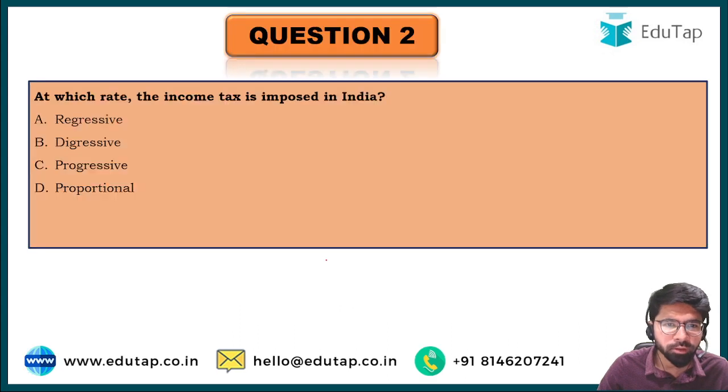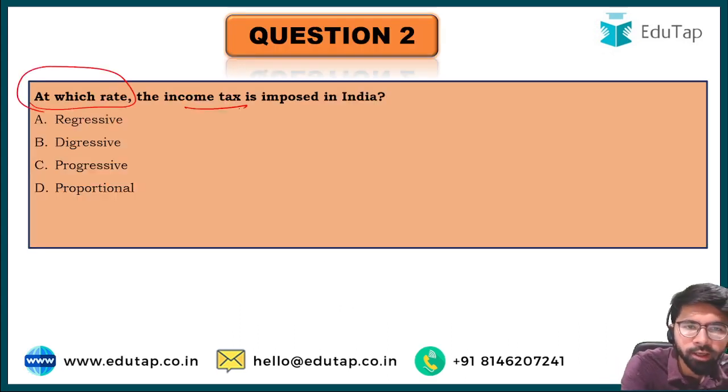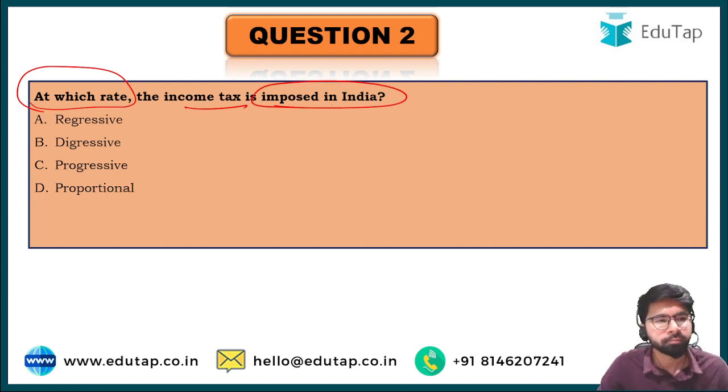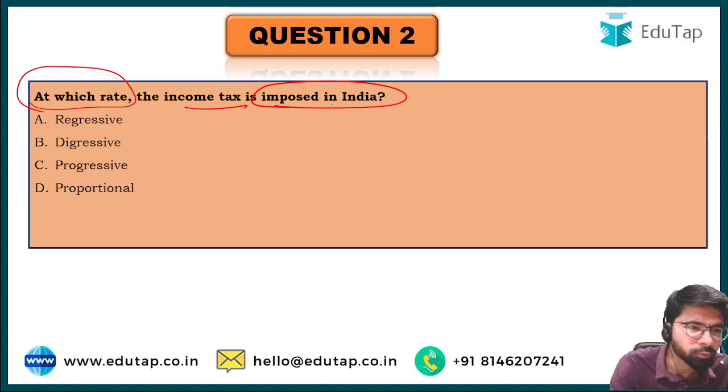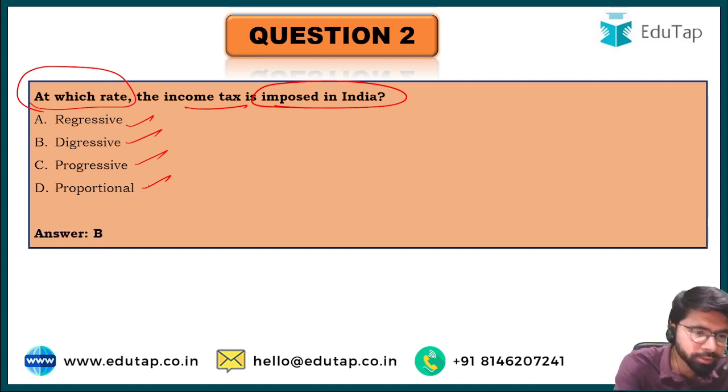So now let us move on to the second question. At which rate is the income tax imposed in India? This is an interesting question. So go through the options. A is regressive, B is digressive, C is progressive and D is proportional. Take your time, friends. And the right answer here is, friends, option B, digressive.